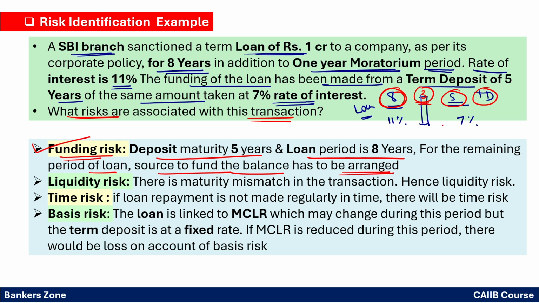Suppose after 5 years, we repay the deposit to the customer. So how will we survive for the remaining 3 years? That is the funding risk. Then we have the liquidity risk. When there is a maturity mismatch in the transaction, obviously we will face the liquidity risk. So deposit for 5 years, loan for 8 years, maturity mismatch, so liquidity risk.